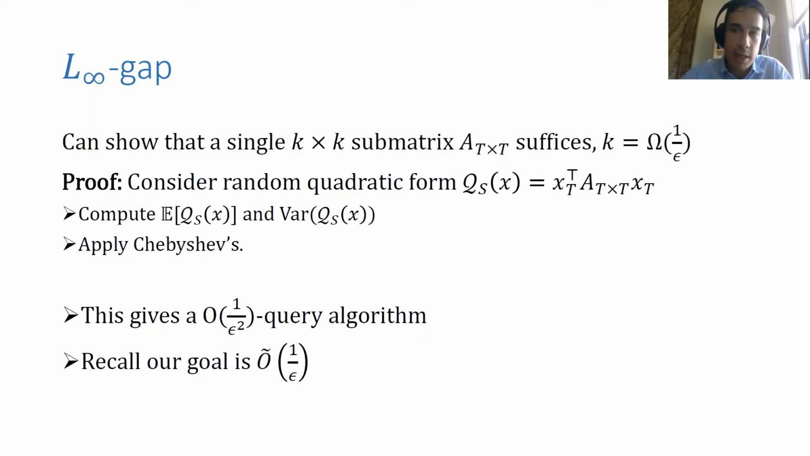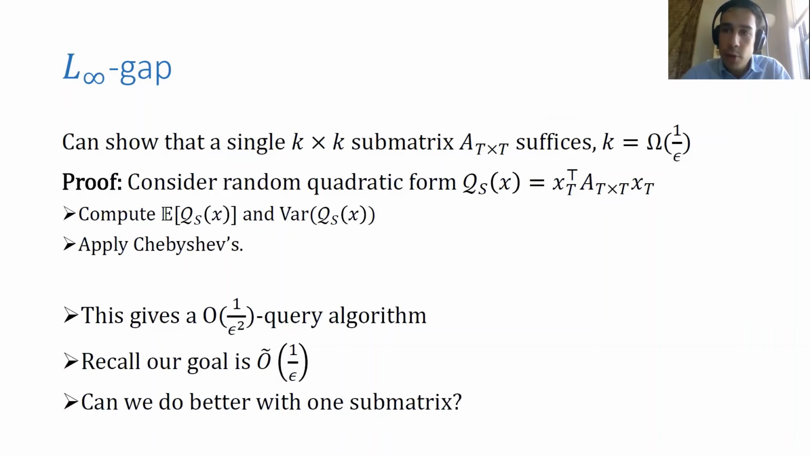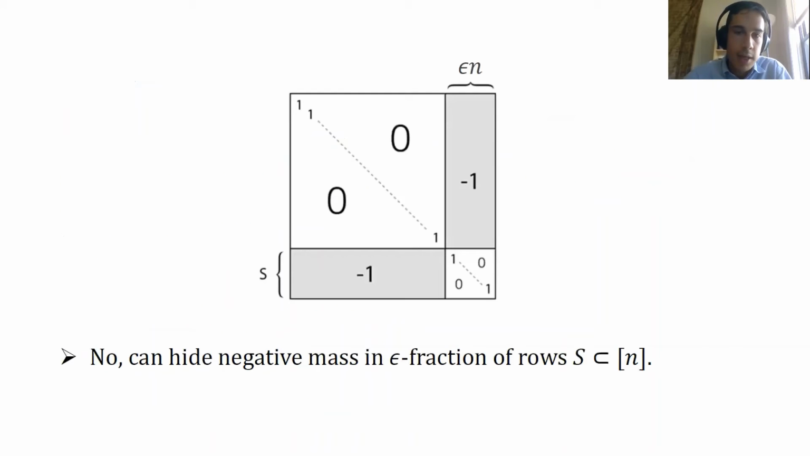But recall that our goal is slightly better. It's 1 over epsilon total complexity. So the first hope is that maybe we can improve the analysis here and do better with one submatrix. It turns out that this is not possible, and it's not difficult to see why.